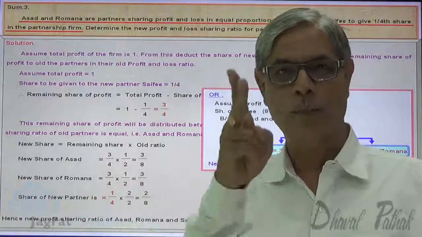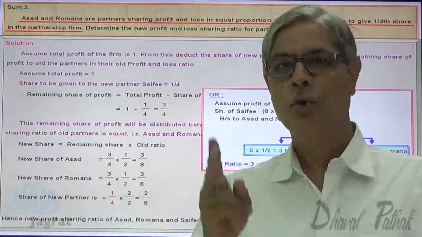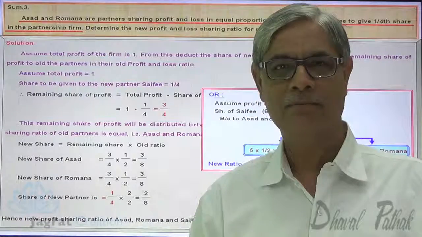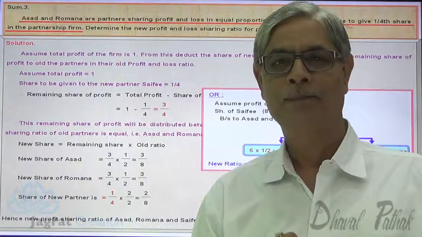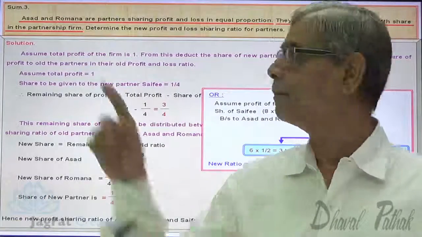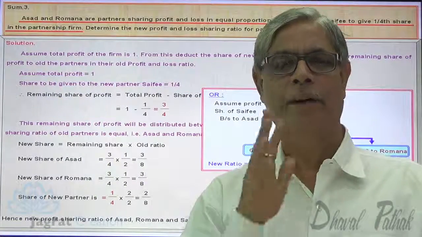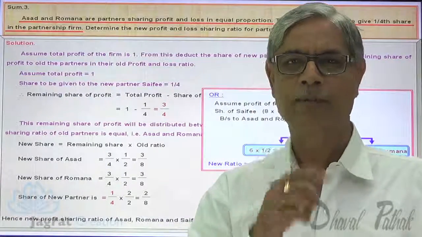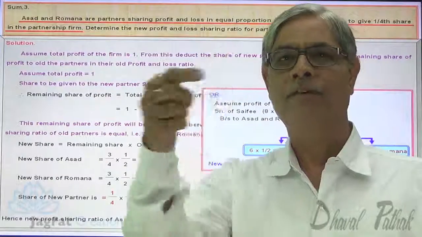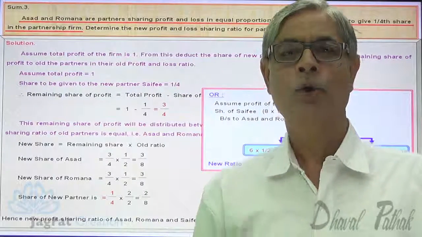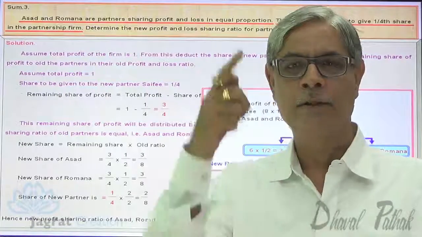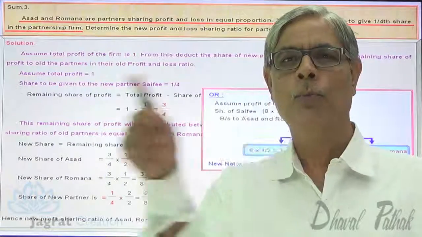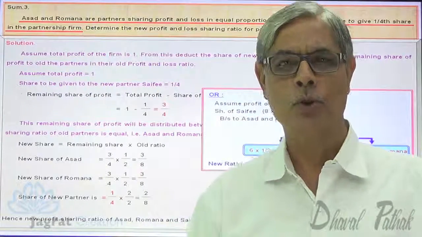1/4 of rupees 8, 2 rupees are to be given. 2 rupees are given by whom? Asad and Romana. That too in equal proportion. So 1 rupee is given by Asad and 1 rupee is given by Romana. In the absence of new admission, their share in profit was 4 rupees. 1 is given to new partner by Asad, 1 is given to new partner by Romana. So share of profit of Asad is 3, share of profit of Romana is 3, and new partner got 1 plus 1, 2 rupees. So new profit sharing ratio is 3:3:2.